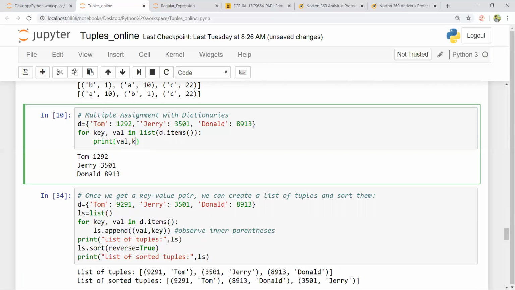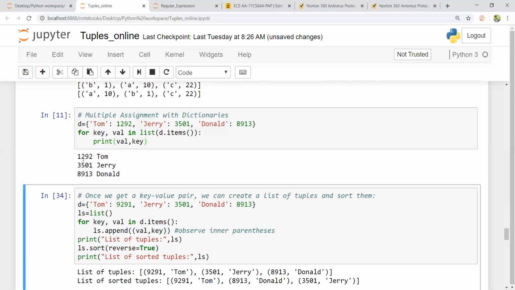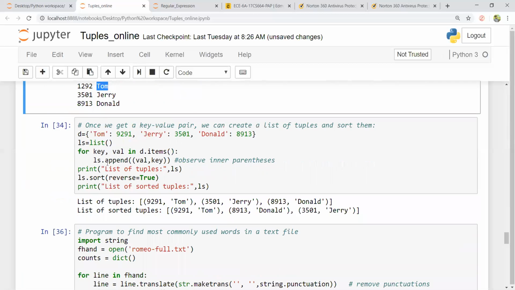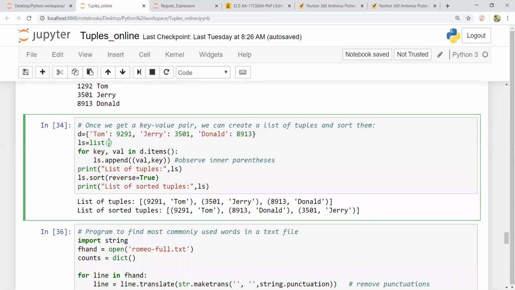So this I shall reverse it back to value comma key, so that I can print value first, then followed by key. Once we get a key value pair, we can create a list of tuples and sort them. This is a list. Here I am using the same key val in d dot items. So I will append with a val and key. See, this is very important.